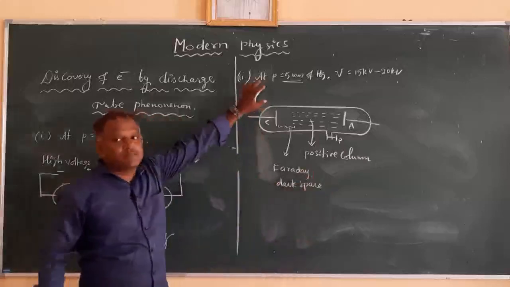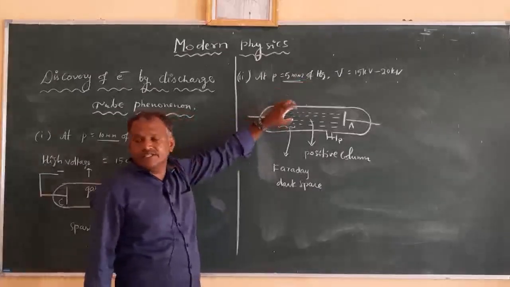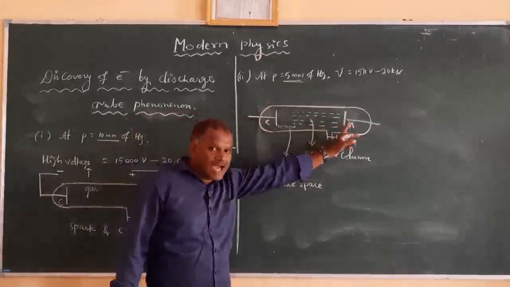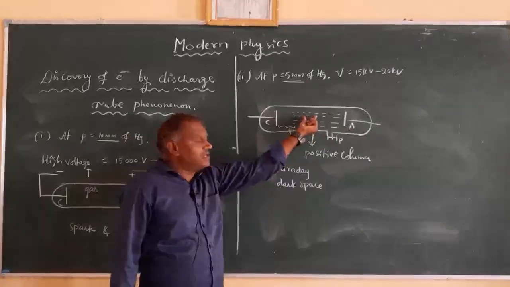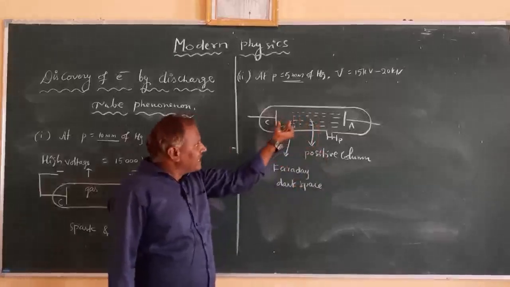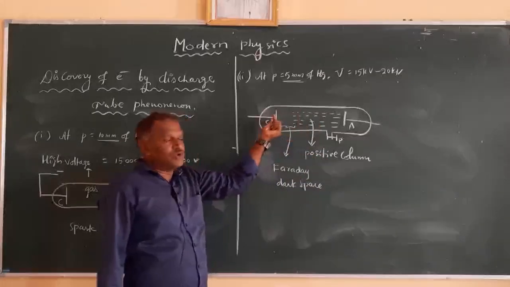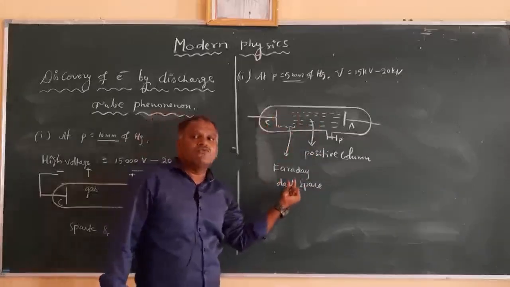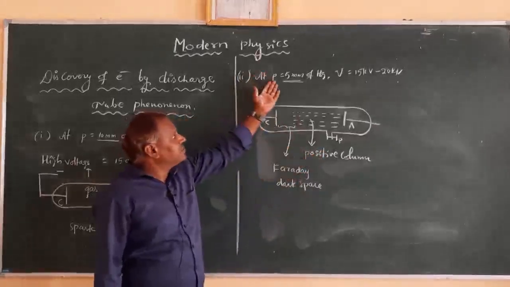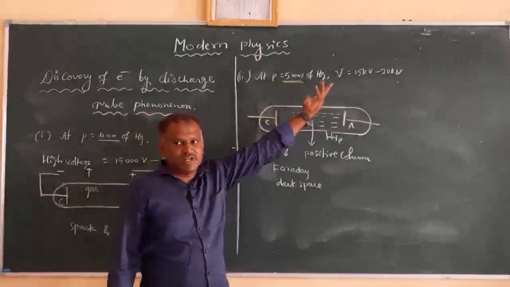So at this pressure with this potential, you can observe that some of the gas particles are pushed towards the anode, and we call these particles the positive column. A dark space is formed between these gas particles and the cathode. This dark space is named the Faraday dark space. This is observed at a pressure of 5 mm of Hg, with the potential maintained the same.